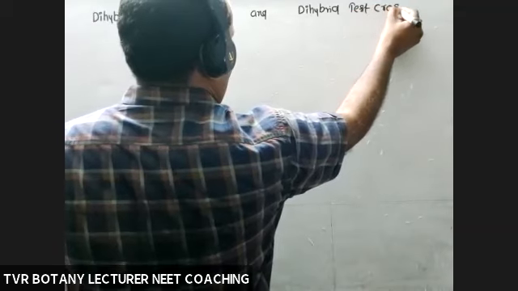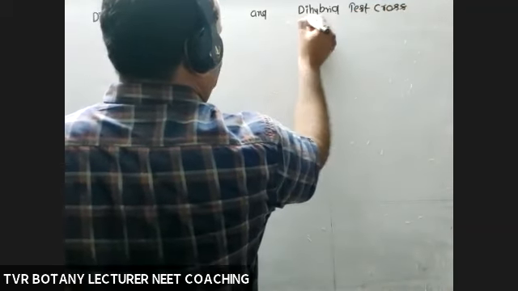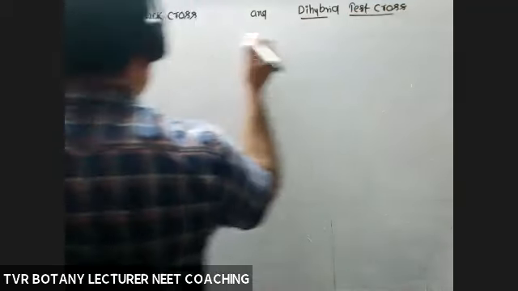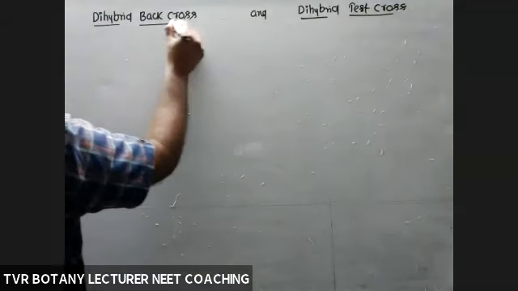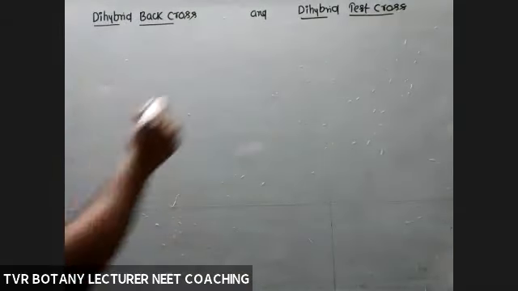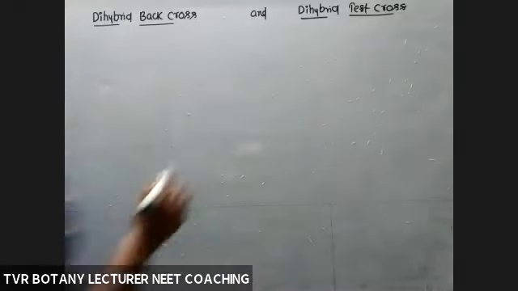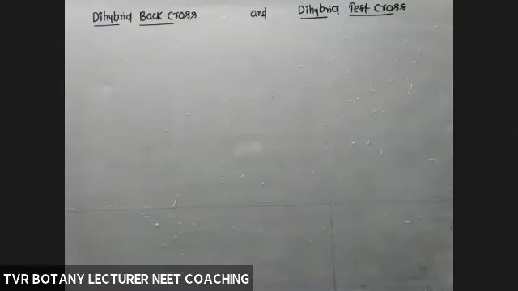Test cross is one type of backcross only, a cross with a parent. The genotype of the unknown F2 plant is crossed with the back parent, the first parent. So what about test cross and back cross in the case of dihybrids?